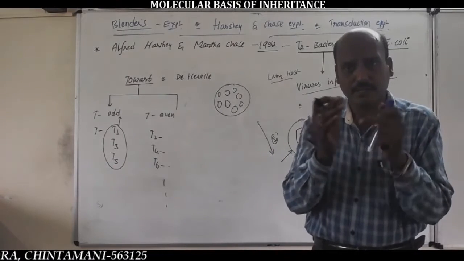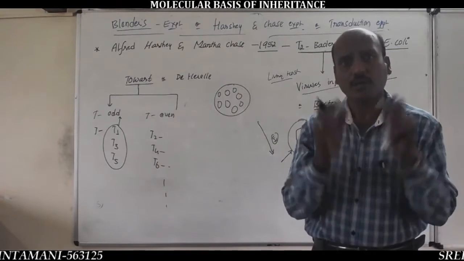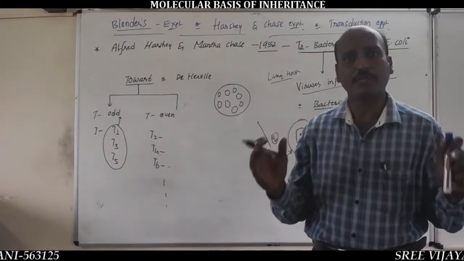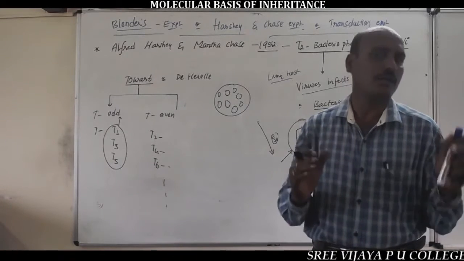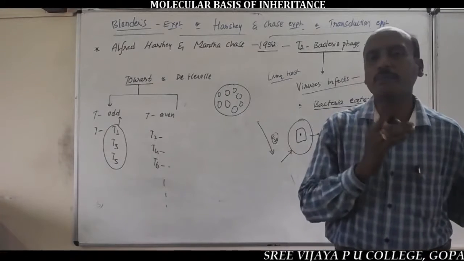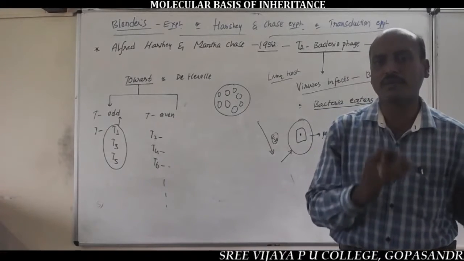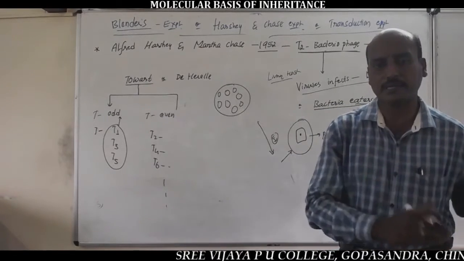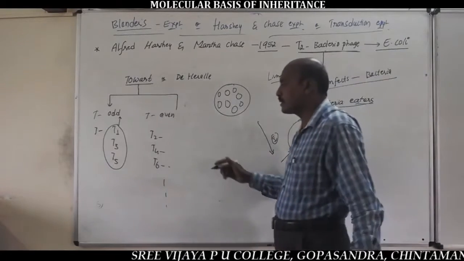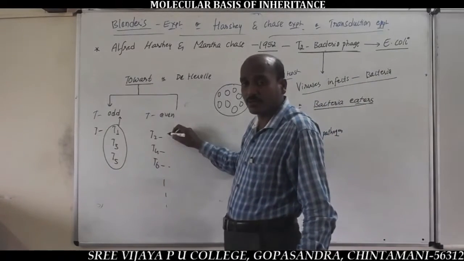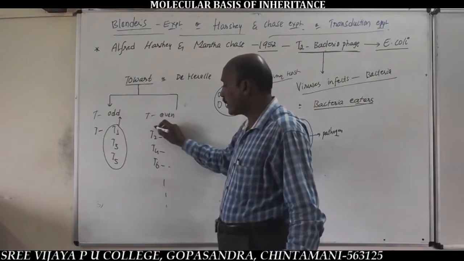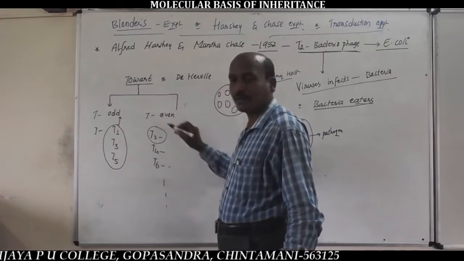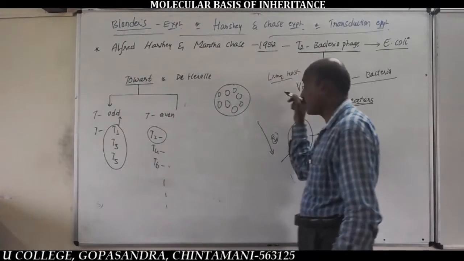That's why Twort classified the bacteriophages into T-odd phages and T-even phages. Very important: the T2 bacteriophage is our experimental organism.